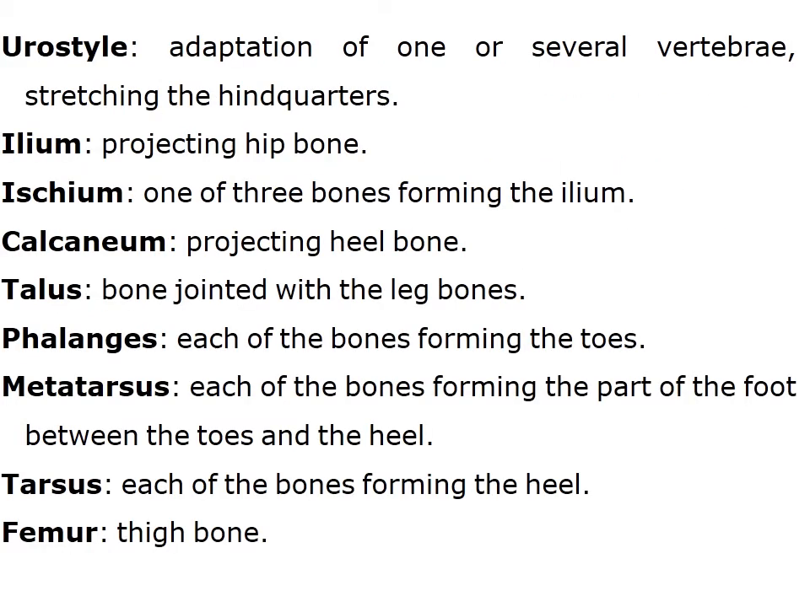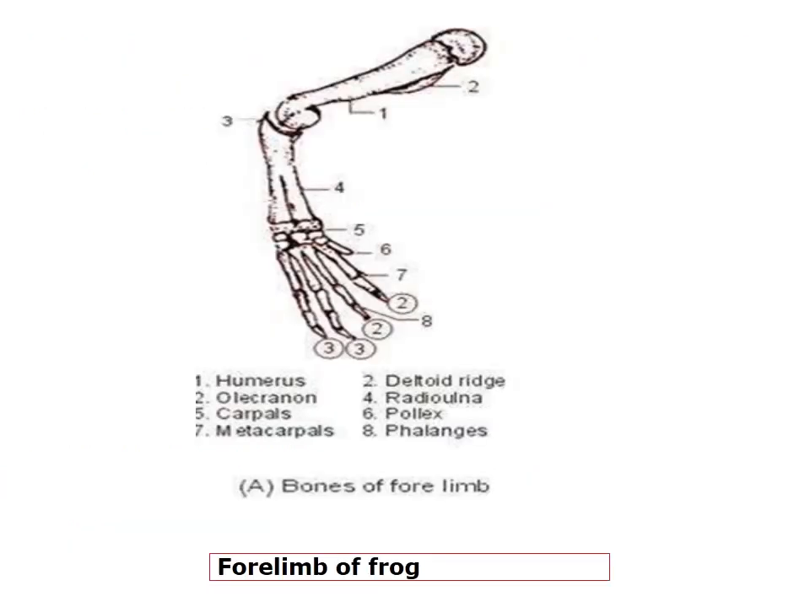Urostyle, that's adaptation of one of several vertebrae stretching the hindquarters. Ilium, projecting hip bone. Ischium, one of the three bones forming the ilium. Calcaneum, projecting heel bone. Talus, bone jointed with the leg bones. Phalanges, each of the bones forming the toes. Metatarsus, each of the bones forming the part of the foot between the toes and the heel. Tarsus, each of the bones forming the heel. And femur, which is known as thigh bone.